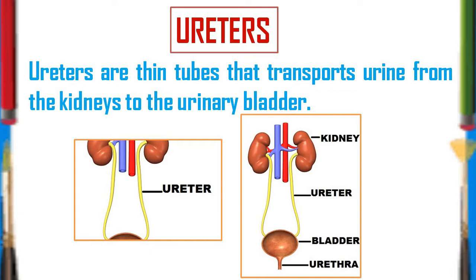As you have already studied in the last slide, kidneys produce the urine. So the urine passes by the ureter. So the ureter is the tube for transporting the urine. In other words, you may say that the ureter does the work of transporting urine which was formed in the kidneys to the bladder, that is the urinary bladder.